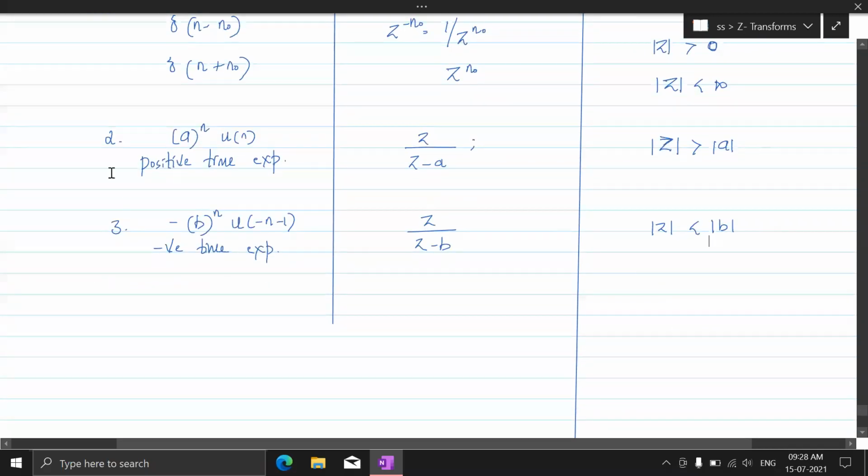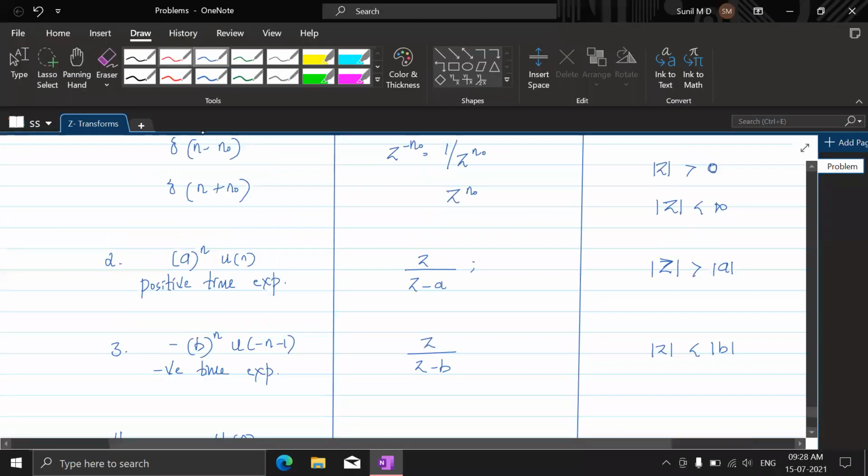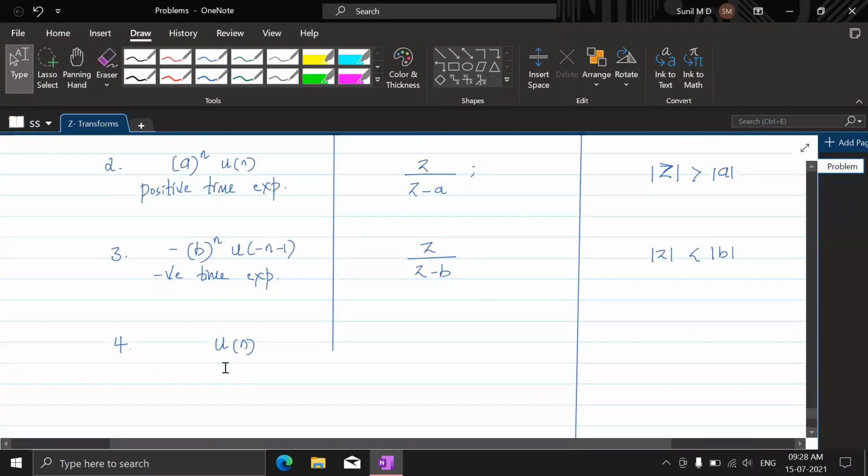Understand that? We have seen the positive time exponential and the negative time exponential. Now see the fourth one, this is u of n. U of n can be visualized as having 1 here in place of a.